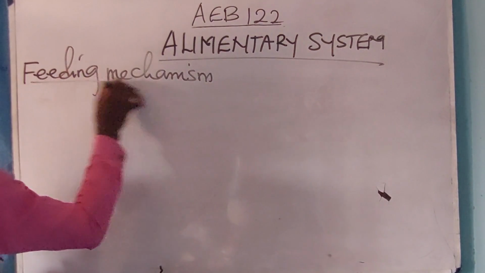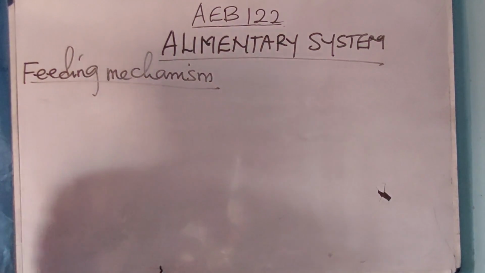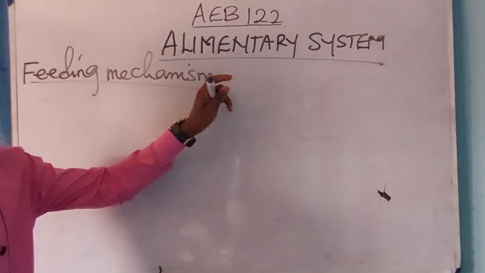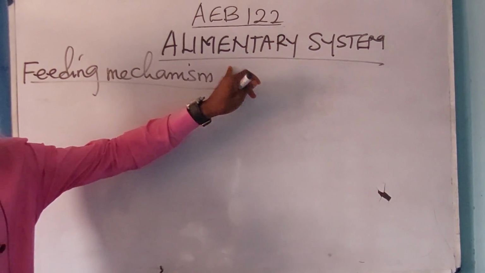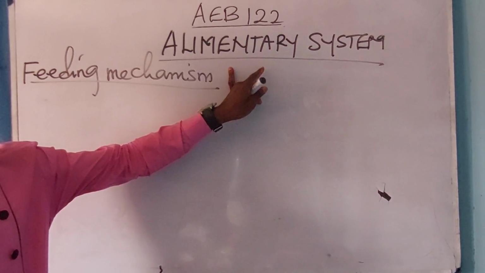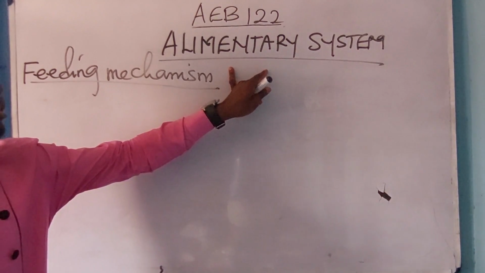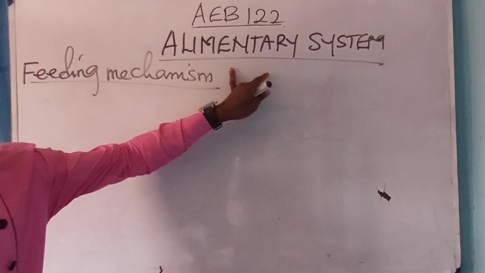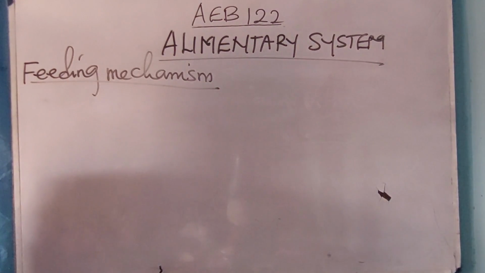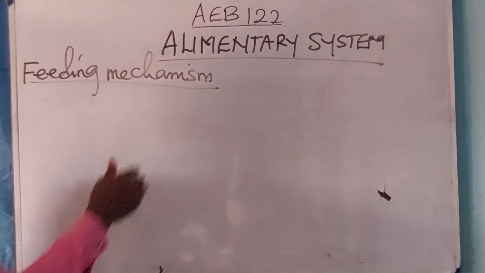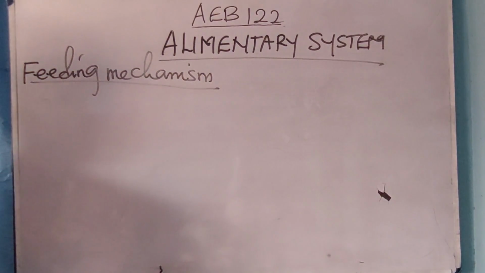Feeding mechanism. We have just two nerves that take part in digestion. We have the extrinsic nerve, which produces two hormones, adrenaline and acetylcholine. Then we have the intrinsic nerve. That one is quite simple. This one is much more complex than the nerves that take part during digestion.